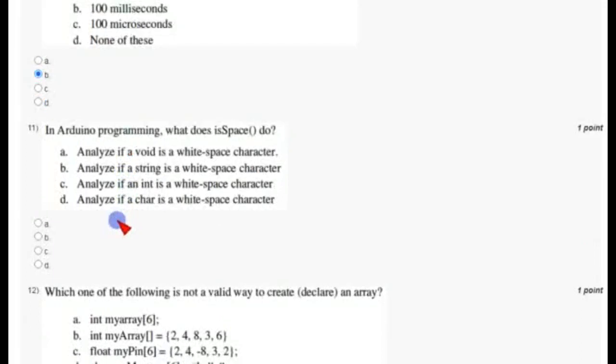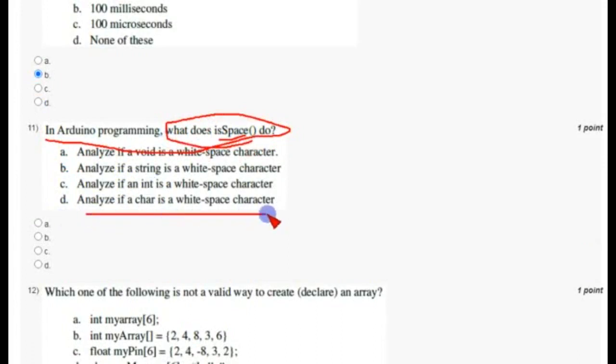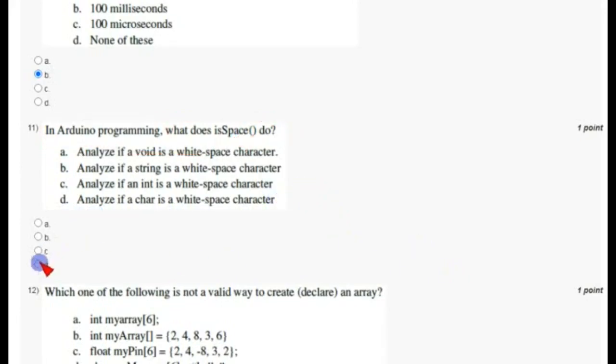And coming to the 11th question, in Arduino programming, what does the isSpace function do? It is called the isSpace function. It analyzes a character to check if it is a white space character. So option D is the correct answer for the 11th question, mark option D.